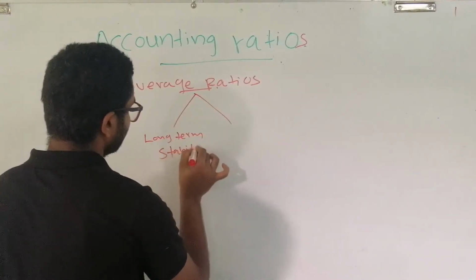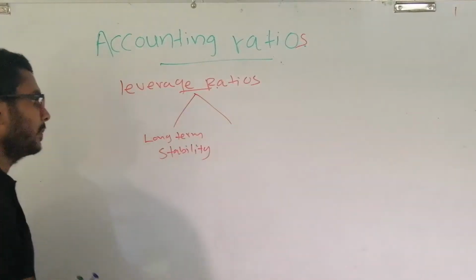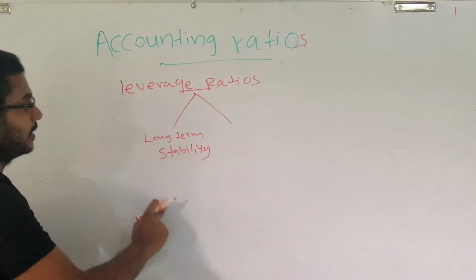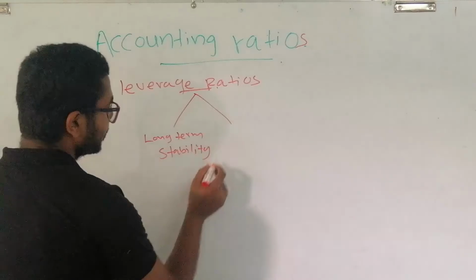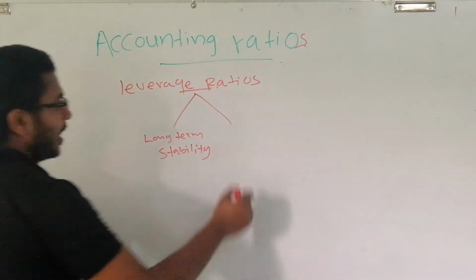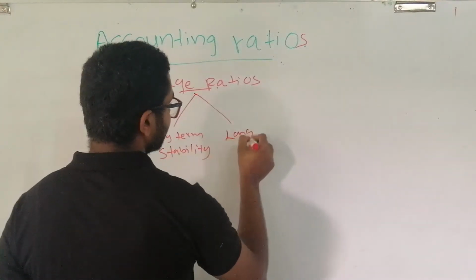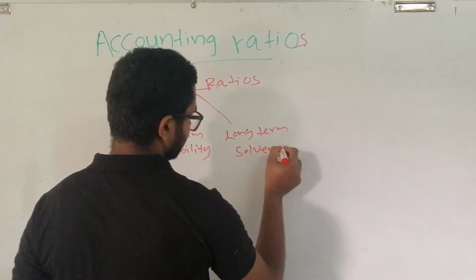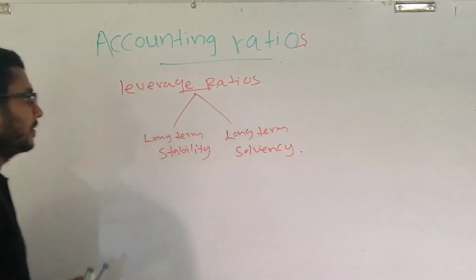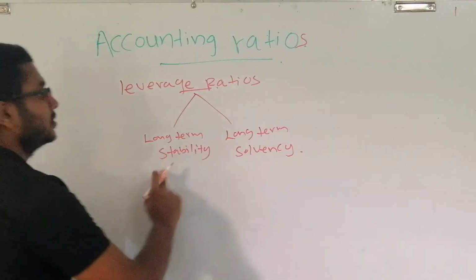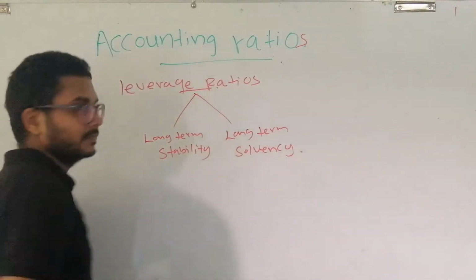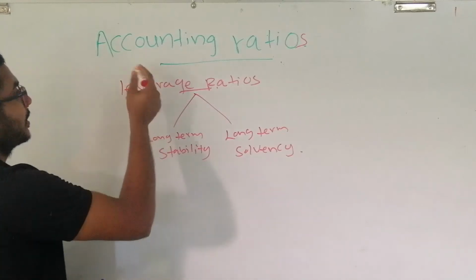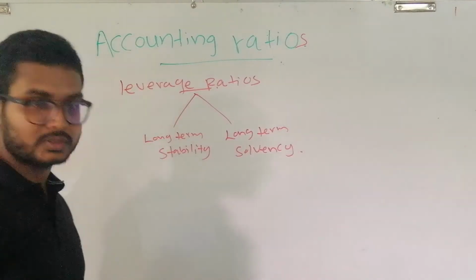They need information on long-term stability and long-term solvency of the company. They need information on these two topics. That's why they calculate leverage ratios.